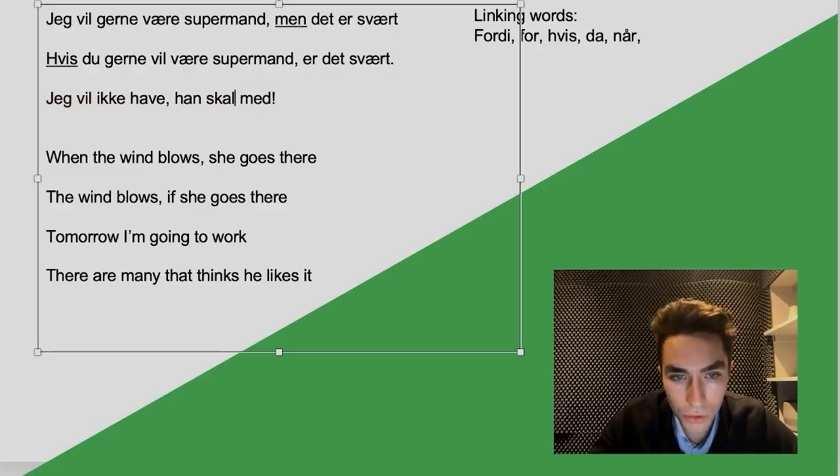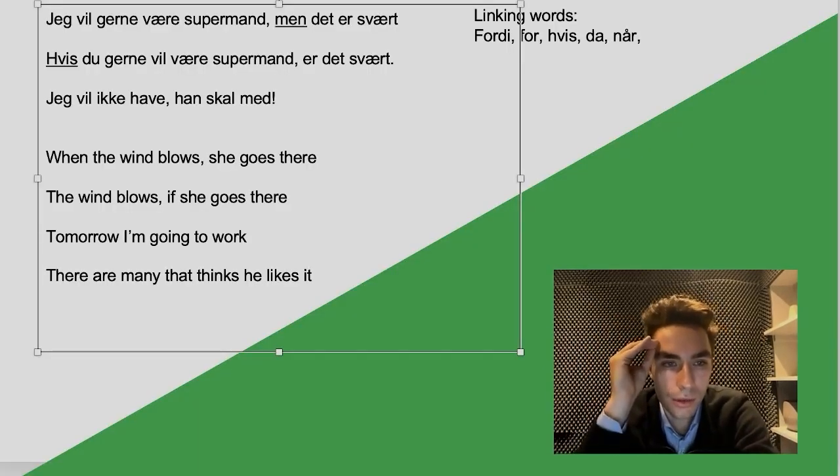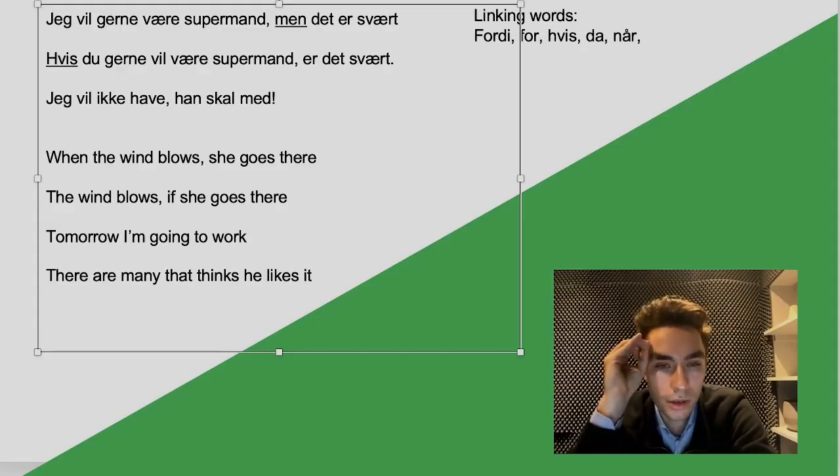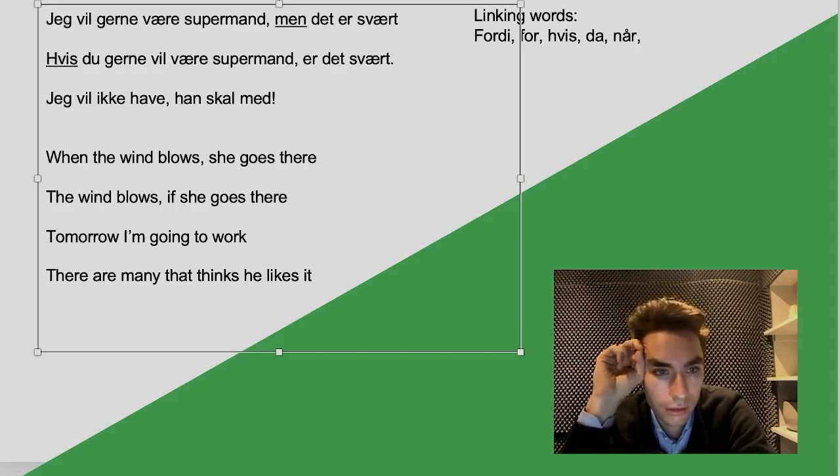Here, I want you to pause the video and try to think about, jeg vil ikke have, han skal med. I want you to think about this when you pause the video. Why is there not an inversion, since there's no linking word? So I hope that you came up with the answer that the reason why there is no inversion is that the linking word is implied.